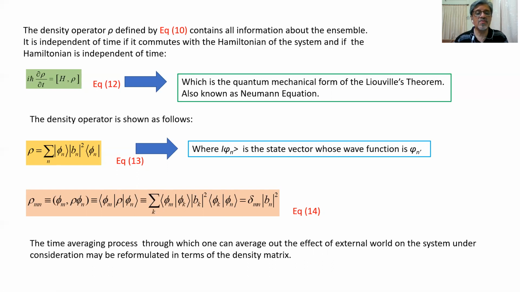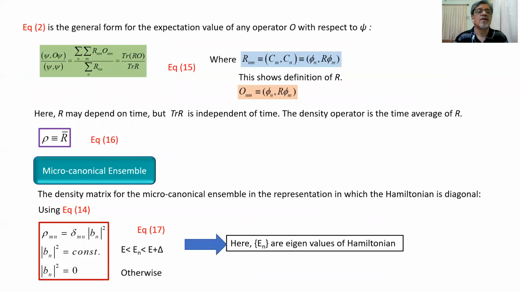The time averaging process through which one can average out the effect of the external world on the system under consideration may be reformulated in the form of a density matrix. So we are considering time averaging. This can be represented by using equation number 2.